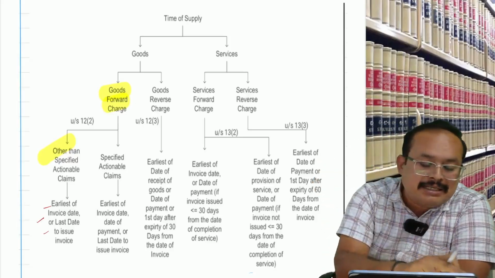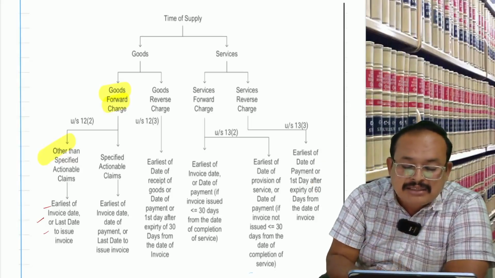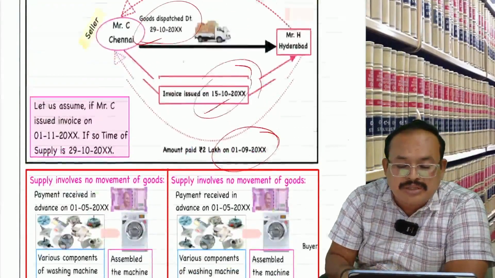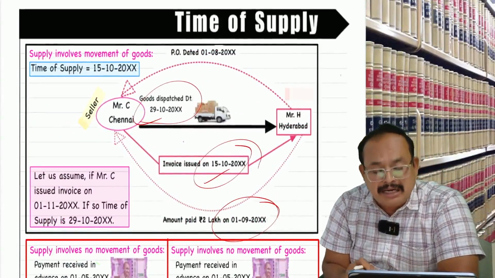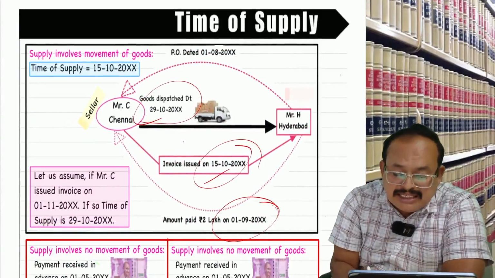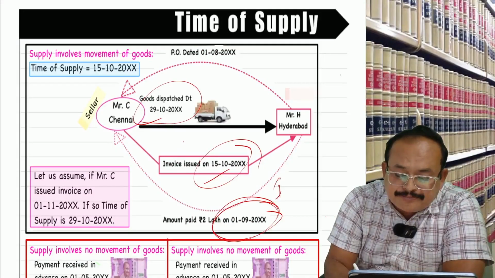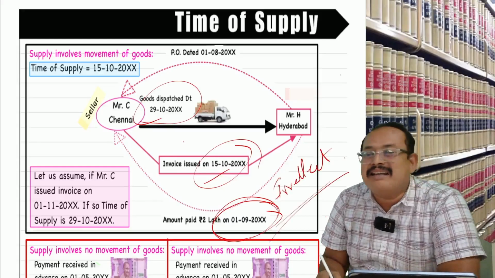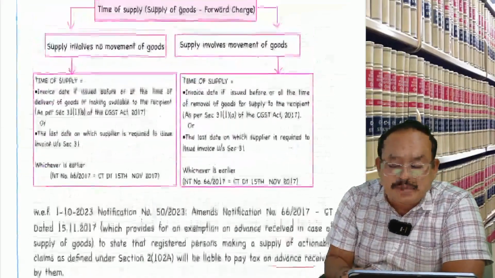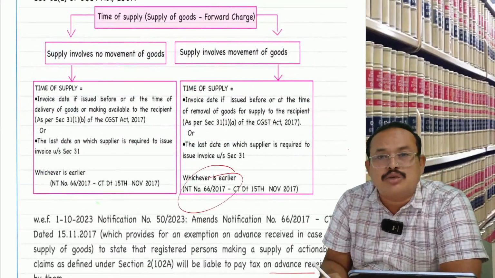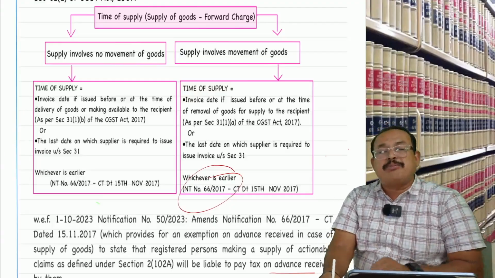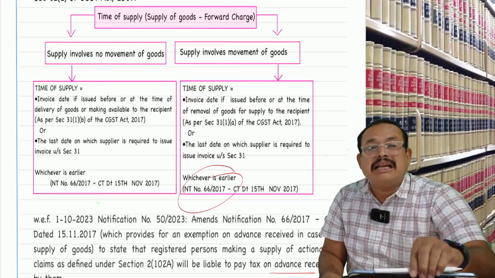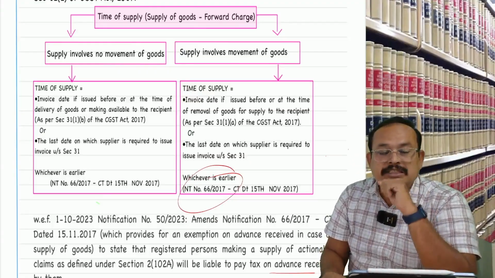That is the reason in the given case, my dear, supply involves movement of the goods, when the payment is received by the seller, namely the Chennai fellow, from the buyer Hyderabad on 1st of September, this is irrelevant. Why irrelevant? Notification number 66/2017 specifically says that advance payment in the case of supply of goods, forward charge applies, is irrelevant. Is that clear, my dear friends?